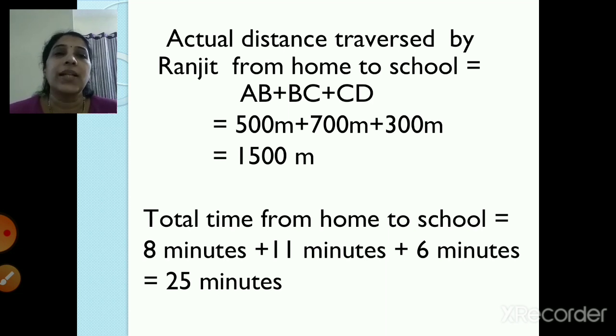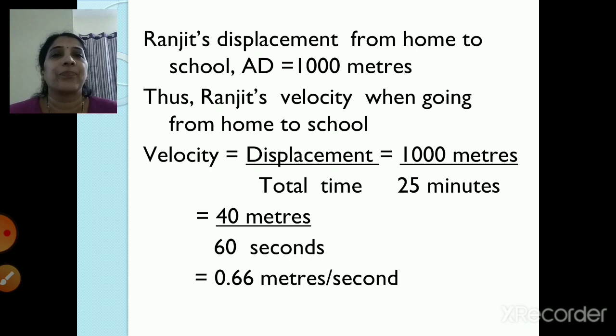Now the total time from home to school. So AB was 8 minutes, BC was 11 minutes and CD was 6 minutes. So when you add all these three, you get 25 minutes. Now Ranjit's displacement from home to school. Remember children, the dotted line AD, that was 1000 meters.